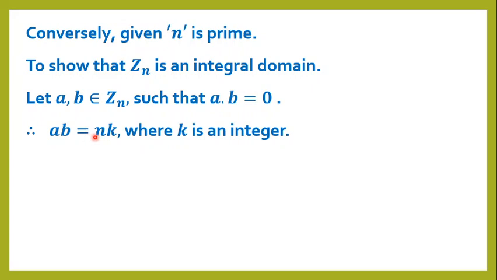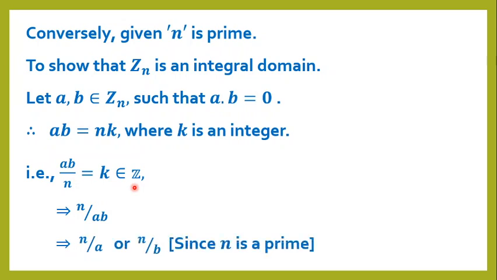Therefore, ab equals nk, where k is an integer. That is, ab by n equals k, which is present in Z. Therefore, n divides ab. Since n is a prime number, n divides a or n divides b.